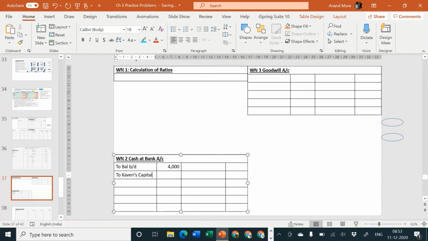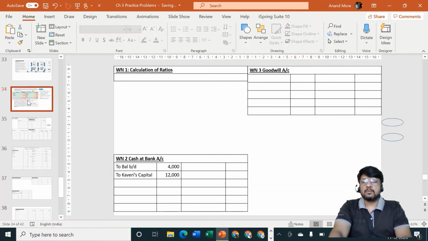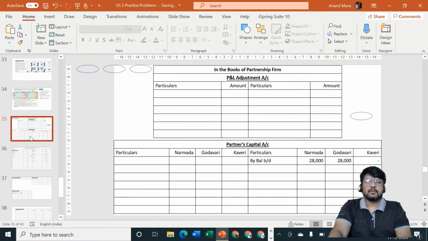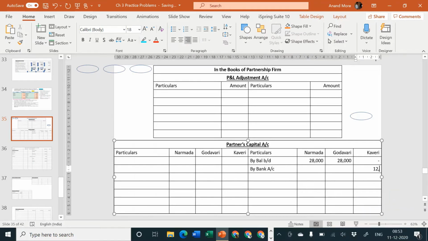Amount of capital she has brought in is 12,000, and we'll go to partners capital account credit side 12,000, by bank account, and amount will go to Kaveri's column 12,000.